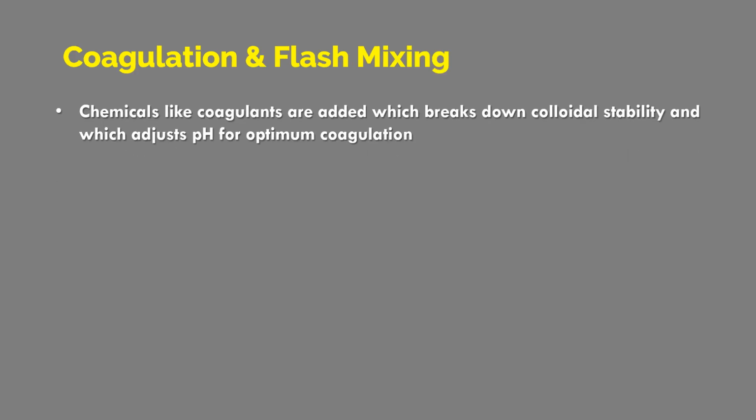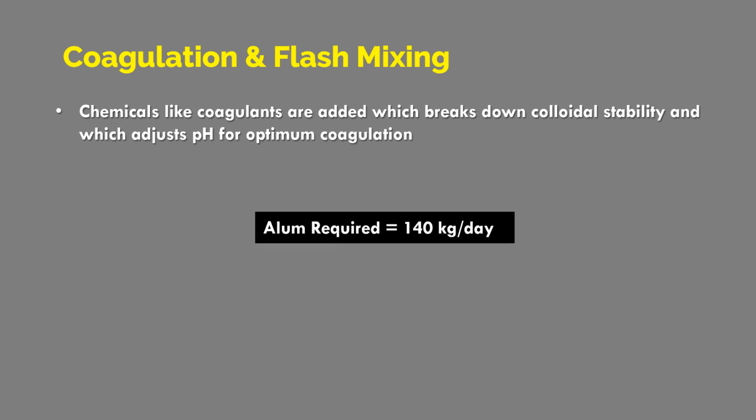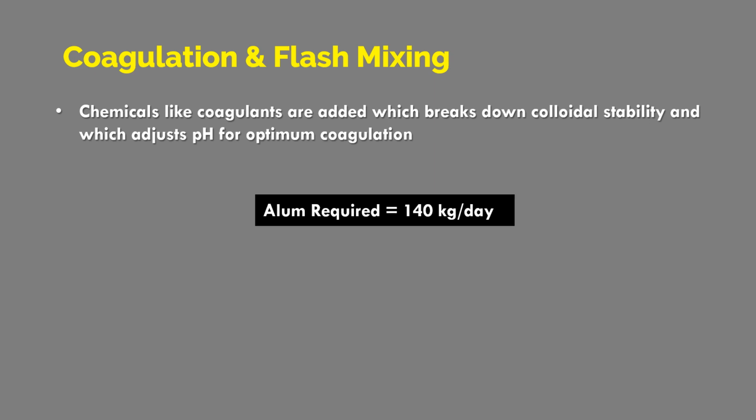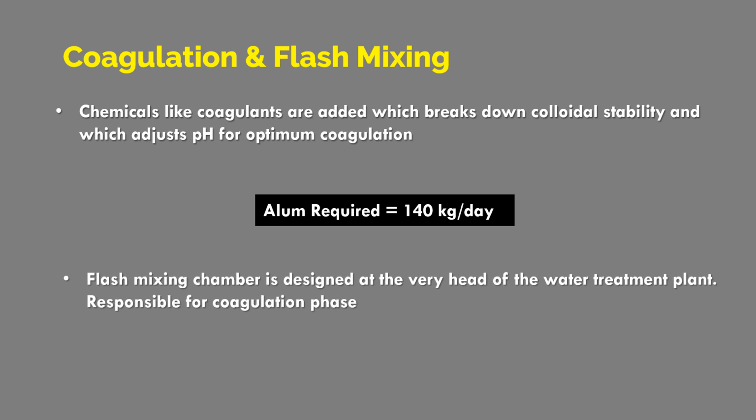Coagulation and flash mixing. During coagulation, chemicals like coagulant are added, which break down colloidal stability and adjust pH for optimum coagulation. For this purpose, I selected alum as the coagulant. About 140 kilograms per day are required in this project. And the flash mixing chamber is designed at the very head of the project plant, responsible for coagulation.